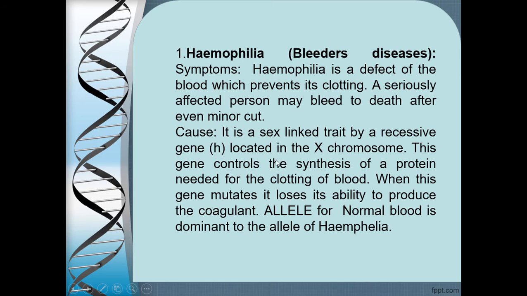First of all, let us look into what is hemophilia, that is the bleeder's disease. Hemophilia is a defect of the blood which prevents its clotting. A seriously affected person may bleed to death after even a minor cut. What is the cause of this then? It is a sex linked trait by a recessive gene H located in the X chromosome. This gene controls the synthesis of a protein needed for the clotting of the blood. And this particular gene has two alleles. The normal allele is dominant, where the protein is produced, and when there is a mutation, then this allele H is resulting and the protein is not produced.